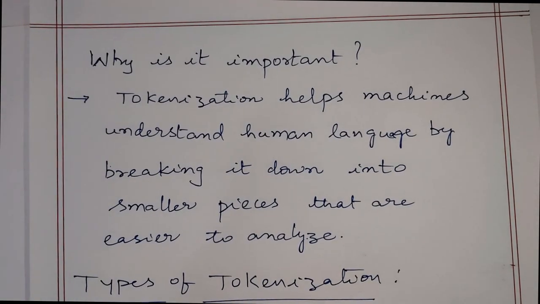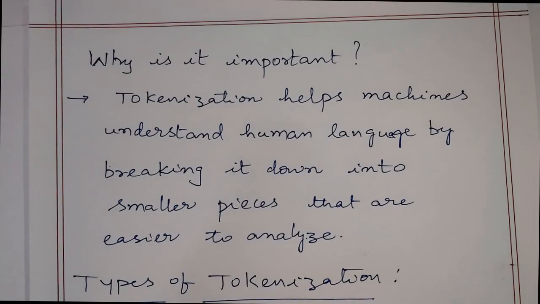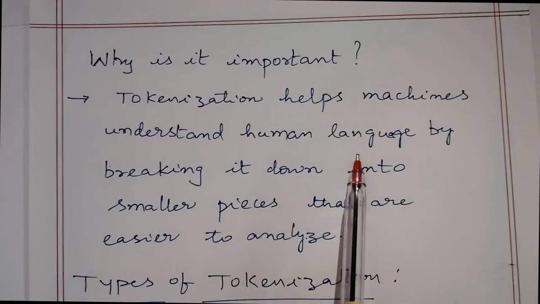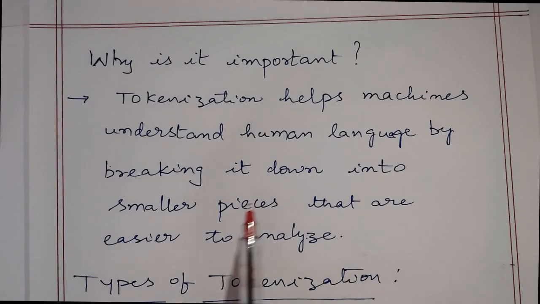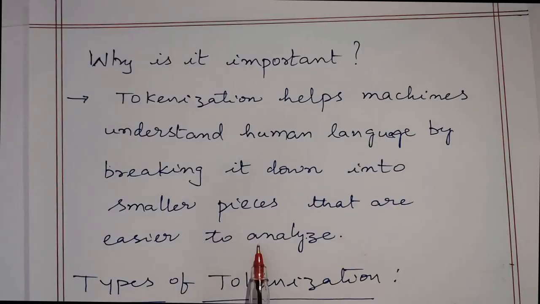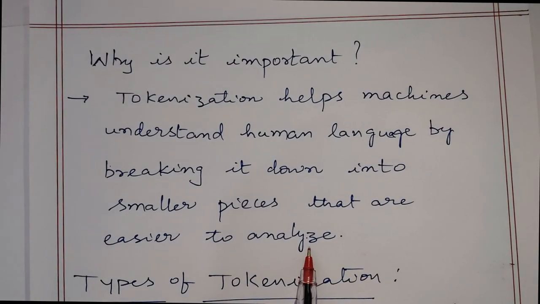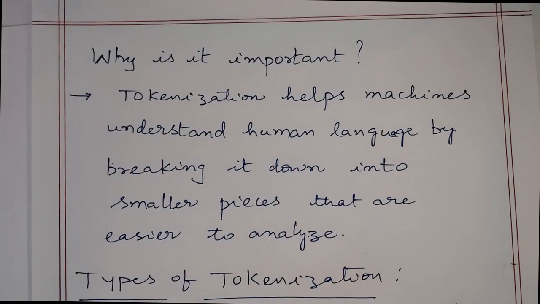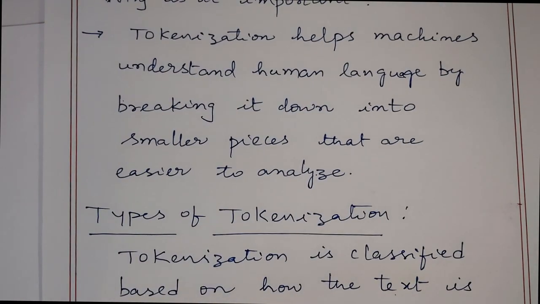Why is tokenization important? Tokenization helps machines understand human language by breaking it down into smaller pieces that are easier to analyze. It is also highly important in sentiment analysis, lexical analysis, syntax analysis, and semantic analysis, for reducing the time consumption. Now, what are the types of tokenization?